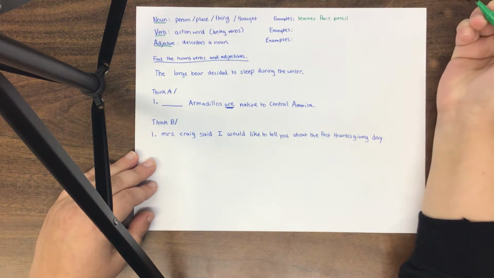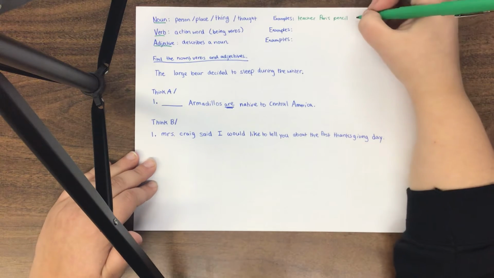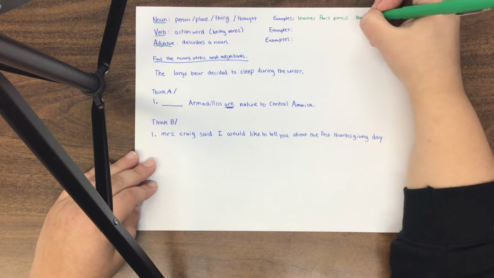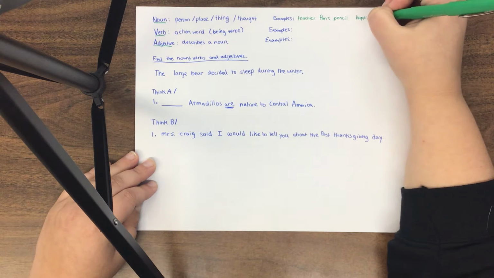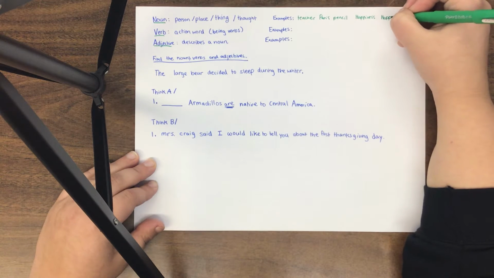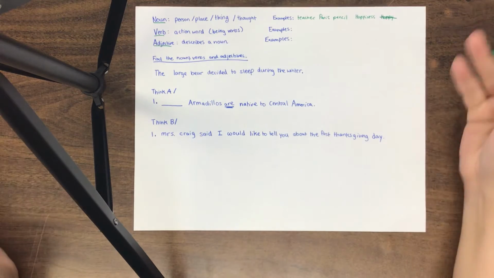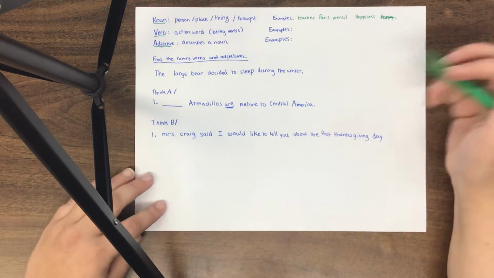And a thought or idea has to be like a noun or a thing version of it. So for example, we could use the word happiness, the idea of happiness, but we couldn't use the word happy because happy describes something. We don't want a describing word. We want the thing, the idea, the feeling.